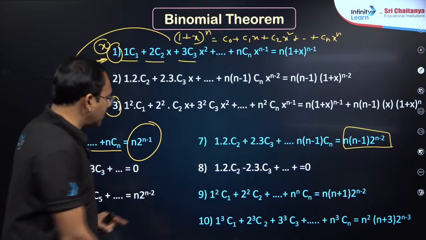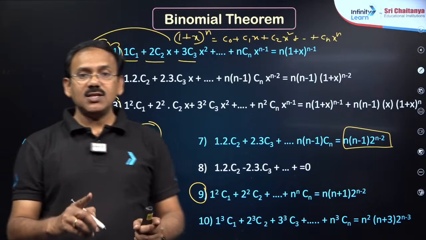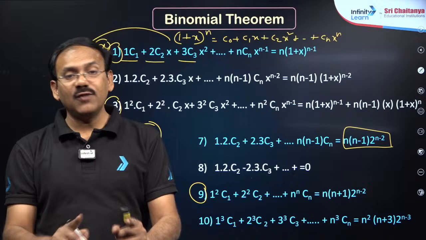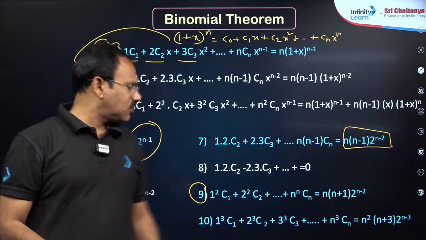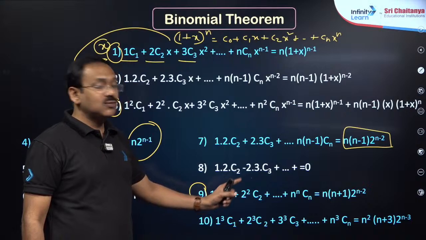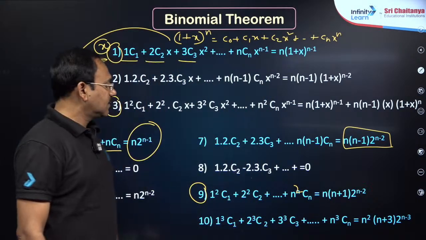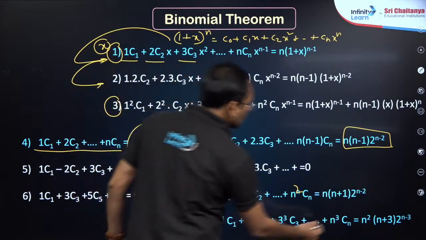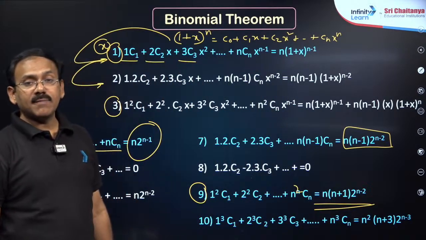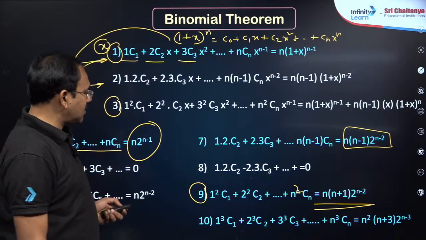After this, the most important is this, my dear friends, because in 2024 many told that binomial theorem coefficients are not there in the syllabus, but in 2024 you got many questions on binomial coefficients, that is 1 square into C1 plus 2 square into C2 and so on up to n square into Cn. This is going to be n into n plus 1 into 2 power n minus 2. Please try to remember this.